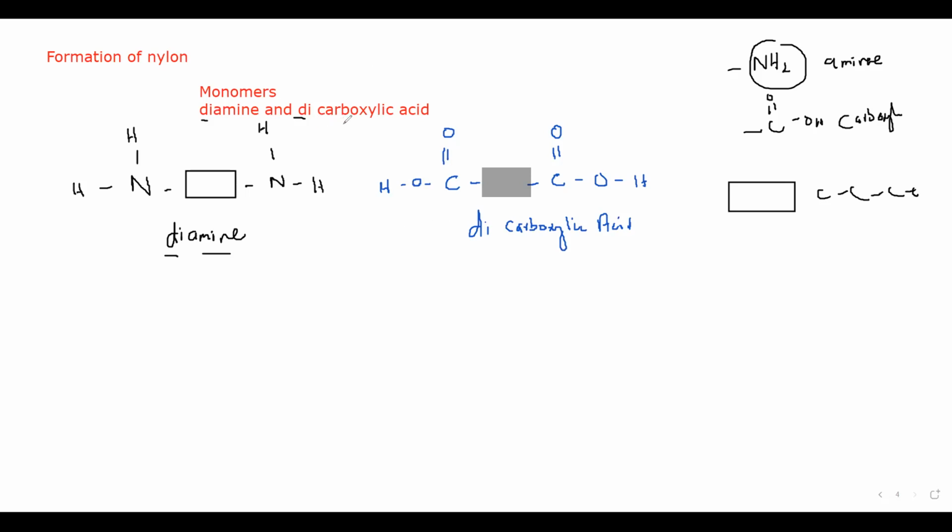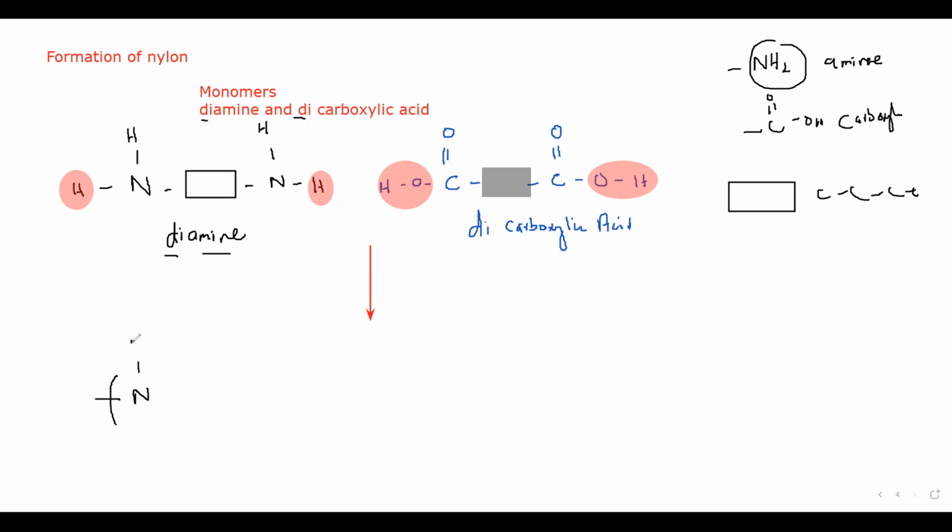What happens in this polymerization? To form a polymer, to link them together, they should release water. So how will they release water? The amine group will lose its H, and carboxylic will lose its OH. So what results when H and OH are removed?